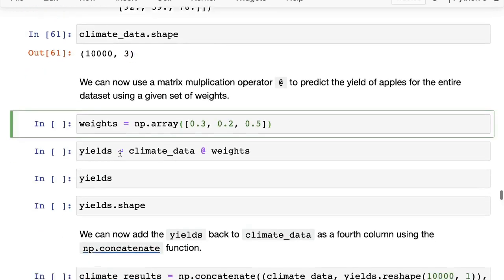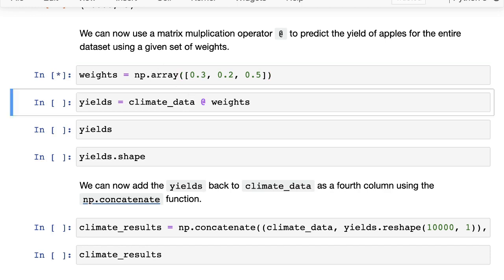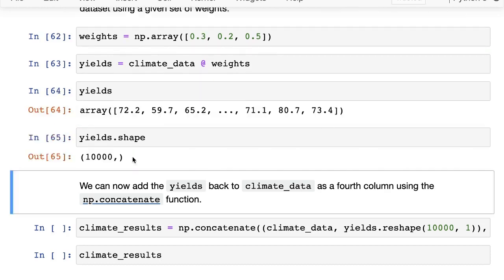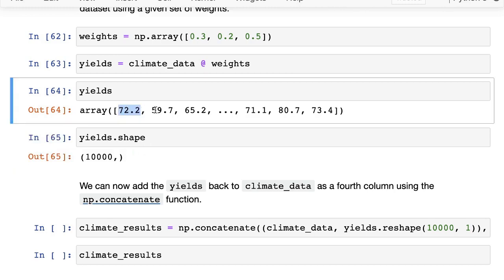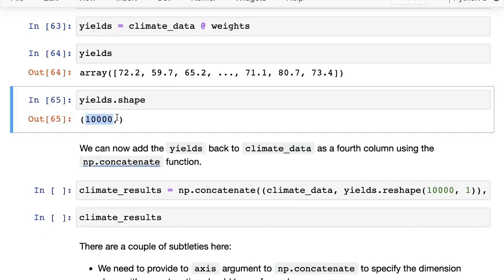So we can now use a matrix multiplication operator to predict the yield of apples for the entire data set using a given set of weights. So let's take these weights, 0.3, 0.2, 0.5, the same weights that we had earlier, and let us just multiply it. So we do climate data @ weights, that performs a matrix multiplication, and that will, in just one line of code, give us back the entire results. So these are all the yields. This is the yield for the first region, this is the yield for the second region, and so on. And you can see that there are 10,000 results here.